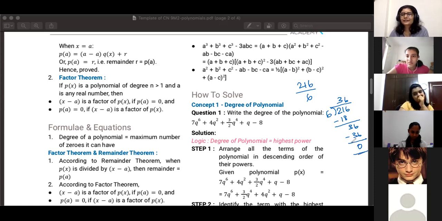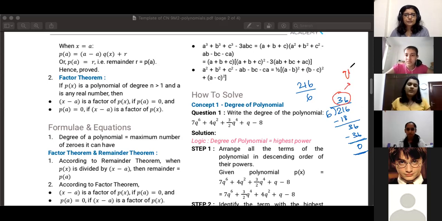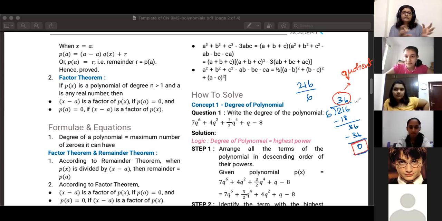No, Samriddhi. So when you do a division like this, the answer that you get, 36, this value is called the quotient. And at the end, what is left over: if you have 216 of something, you make groups of 6 and you get 36 such groups, and at the end of the division nothing is remaining. This particular number that remains after the division is called the remainder.